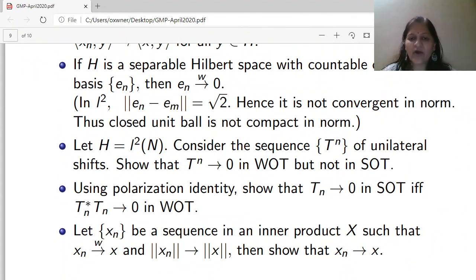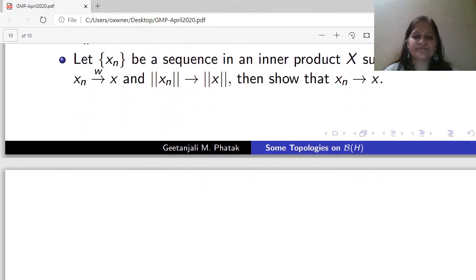You can try all these exercises. We have discussed some tricks to solve these exercises, and for the conceptual clarity, these exercises are important.